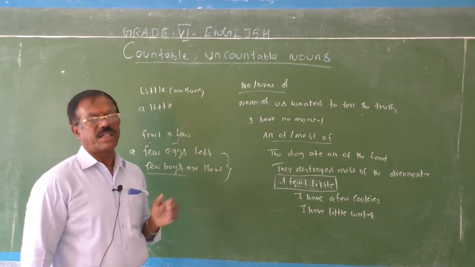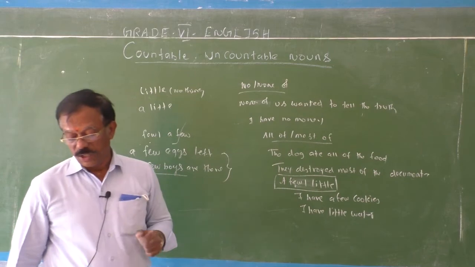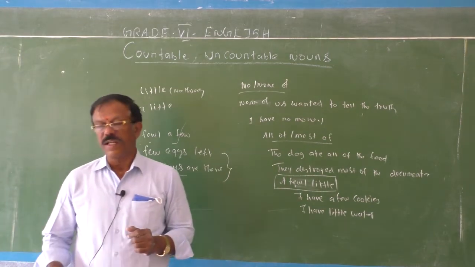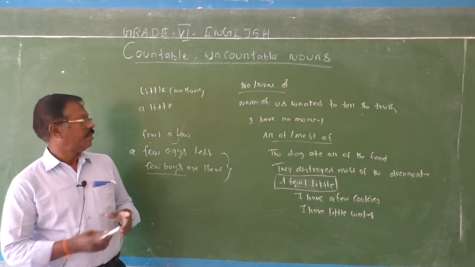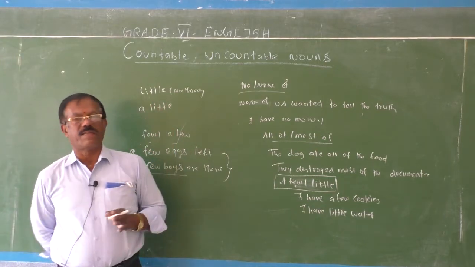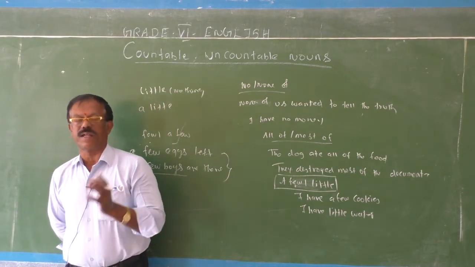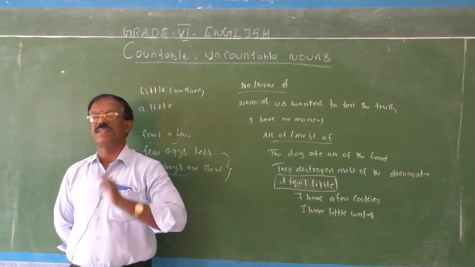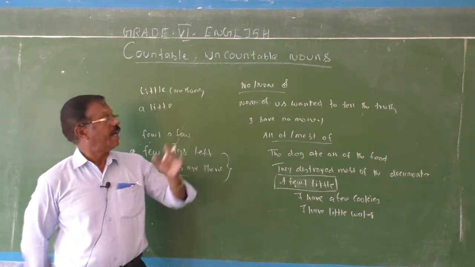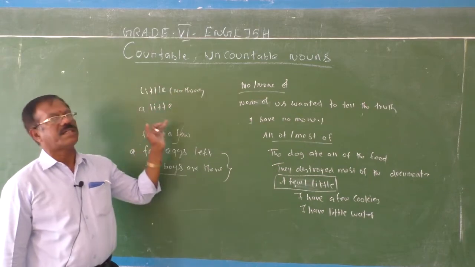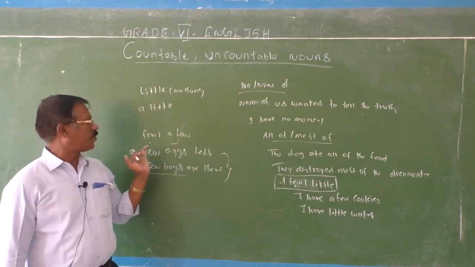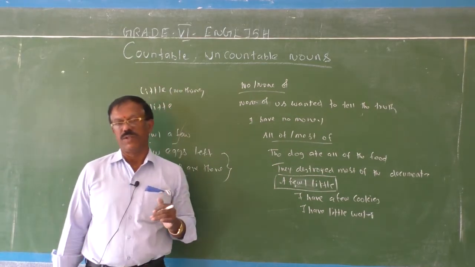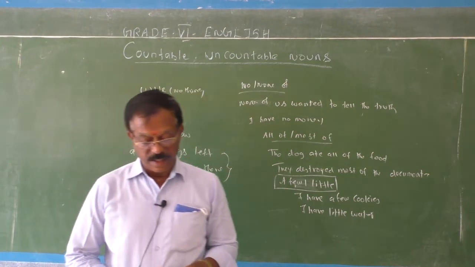If you say little water is available, no water is available. So a little means not enough but some. A little water is available means some water is available but not much water. But if you say little water is available, no water is there. Okay, so a little stands for positive, little stands for negative, a few stands for positive, few stands for negative. You should know the difference, children.